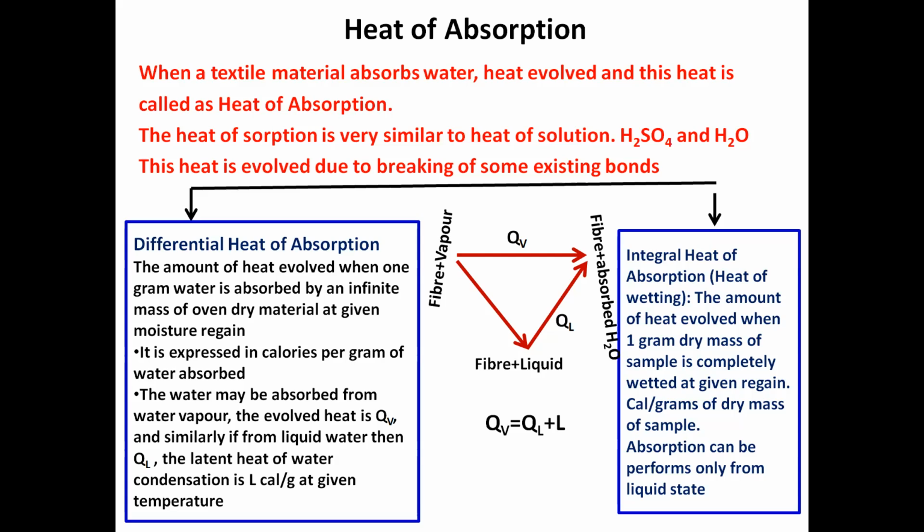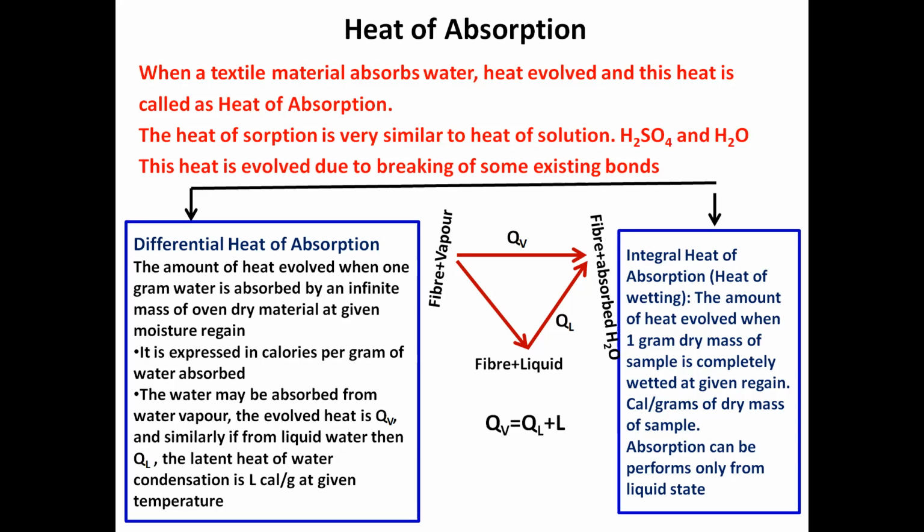Now, this is clear. QV equals QL plus L. QV is the heat evolved when material is absorbing water from vapor state, QL is the amount of heat when material is absorbing water from liquid state, and L is the latent heat of water. Now, the difference: integral heat of absorption. This is sometimes called heat of wetting also.